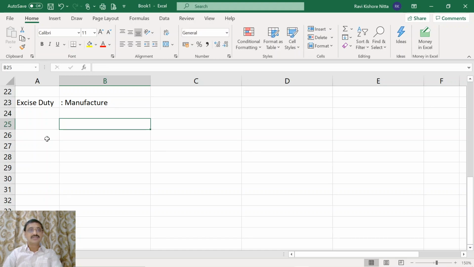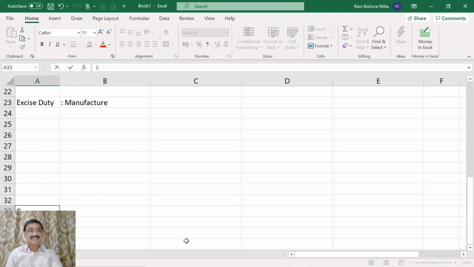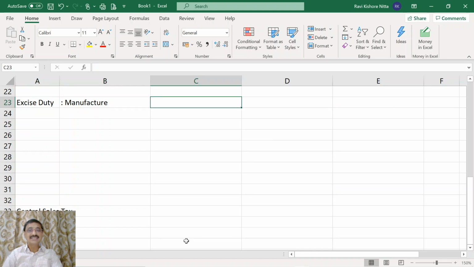Next, there used to be CST, Central Sales Tax. The authority to levy excise duty vested with the central government.